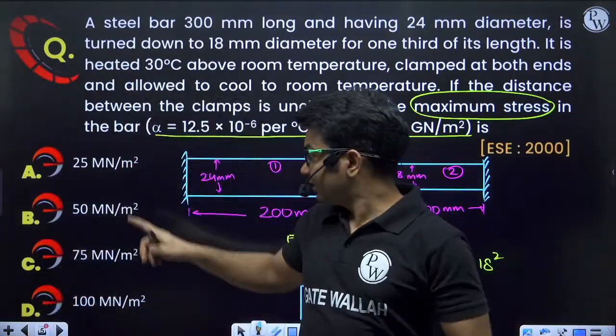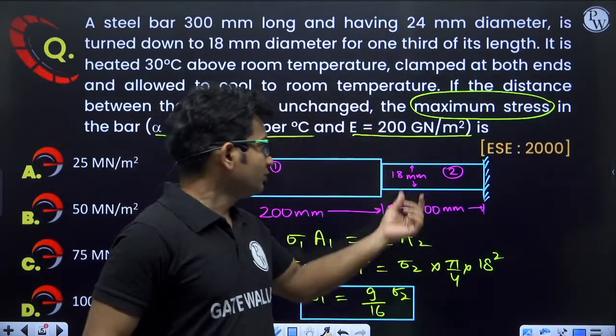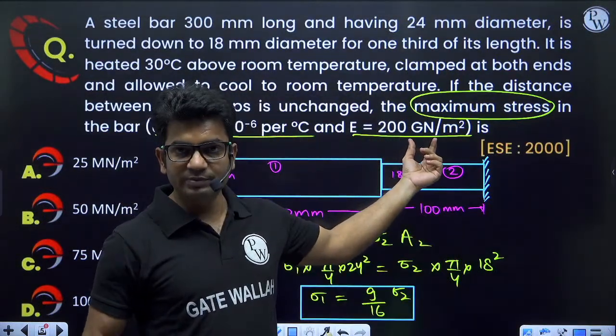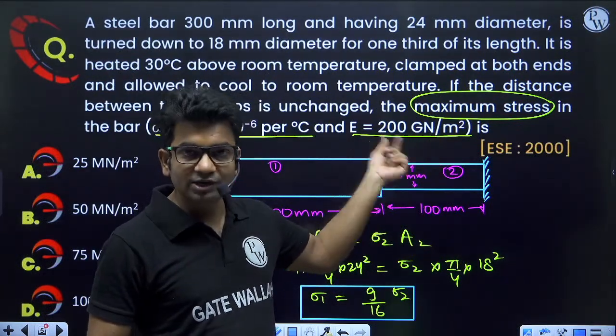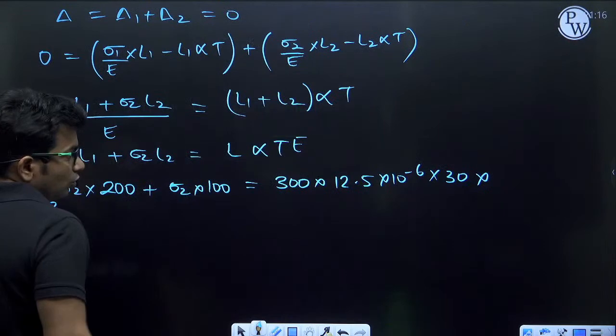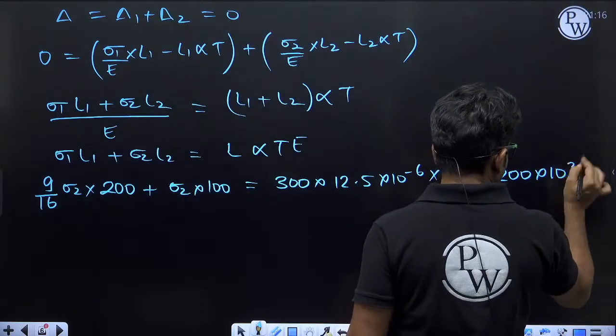Options are given in meganewton per meter square, so we have to convert this 200 gigaNewton per meter square into meganewton per meter square, and that will be 200 into 10 to the power 3.